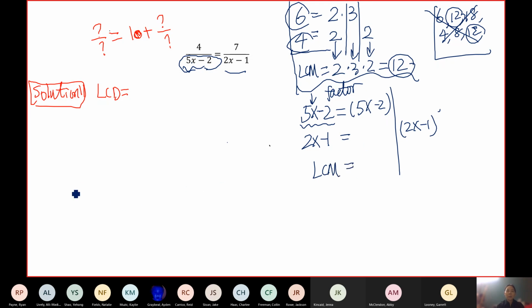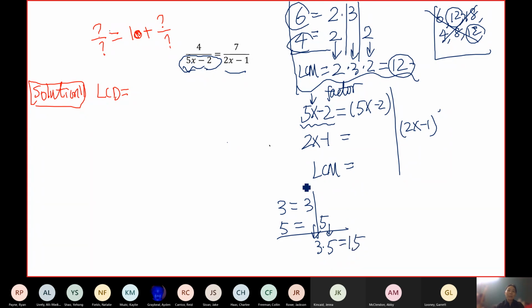It's sort of like if I ask you to find the least common denominator of 3 and 5. Well, what's the least common multiple of 3 and 5? What would be the answer? 15. Yes, it will be just 15, because you cannot break down 3, it will just be 3. You cannot break down 5, it will just be a column for 5. And bring down 1 from each column, you just get 3 times 5, which is 15.